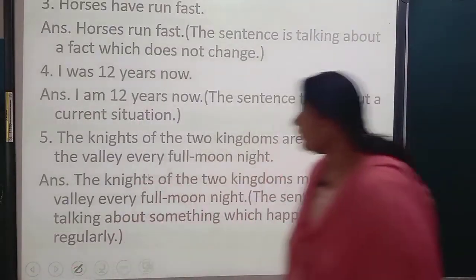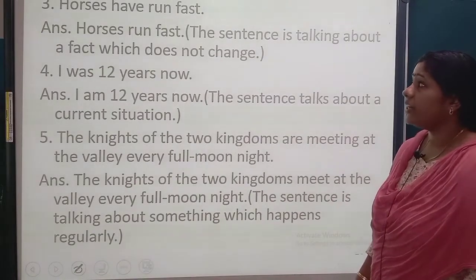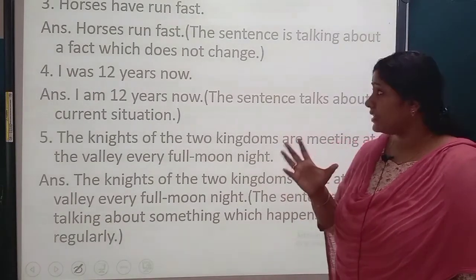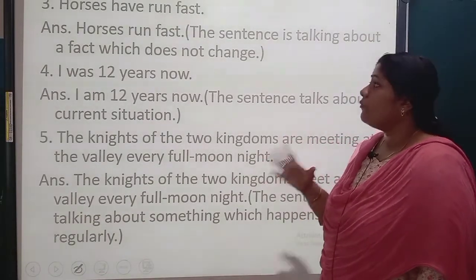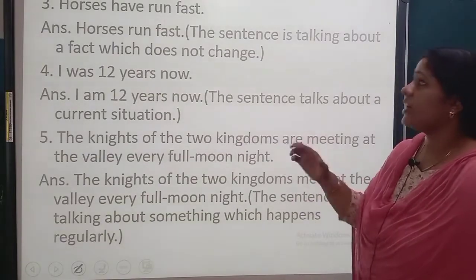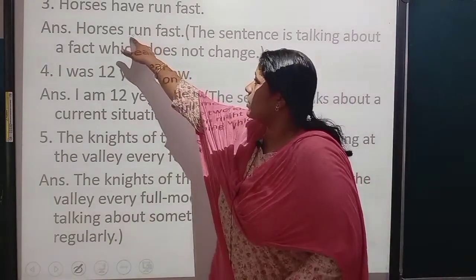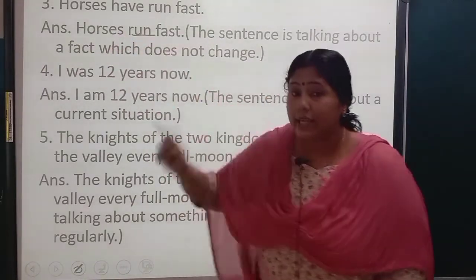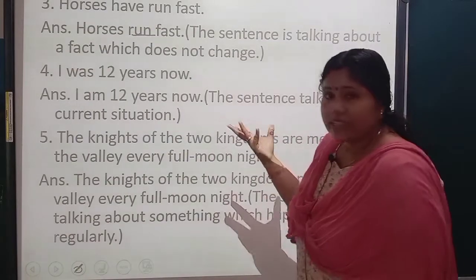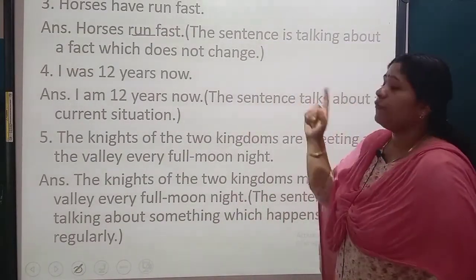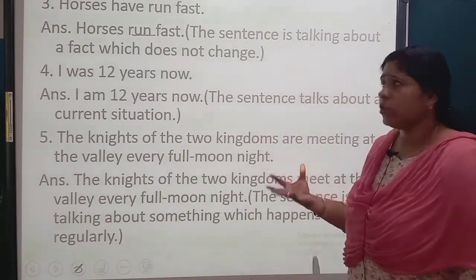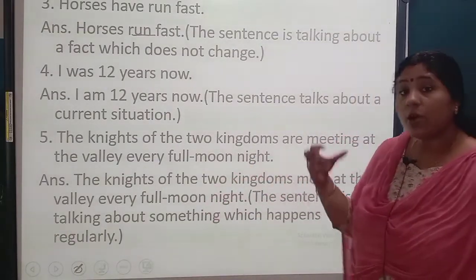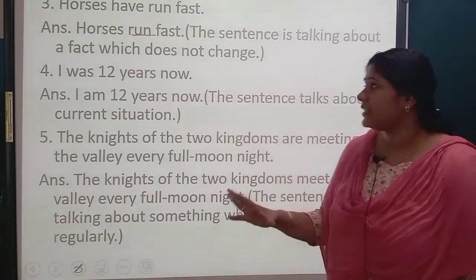Next, horses have run fast. Doesn't it sound very odd? Yes, obviously it sounds odd. What's the correct answer? Horses run fast. Why are we not adding s to the verb? Because horses is plural. With plural we will not add s to the main verb. The reason: the sentence is talking about a fact which does not change. Horses always run fast. So that is a fact, and it should be in present tense.